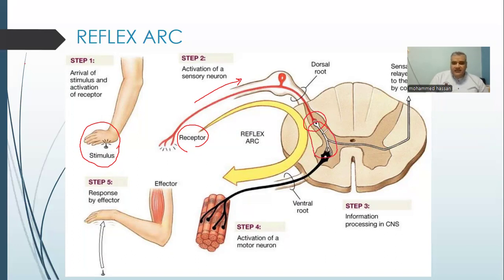Relay neuron transmit it to the motor neuron in black color as quick response to the muscle of my hand to move my hand away from the danger, away from the pen or from the fire. So we keep our body safe and away from dangerous stimuli. At the end, we have to pass it to the brain to take an idea about the danger and not allow it to happen once more.